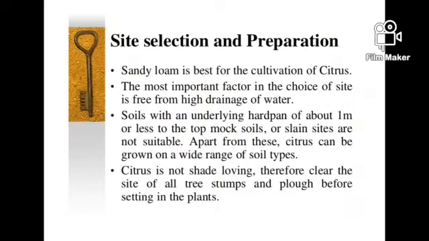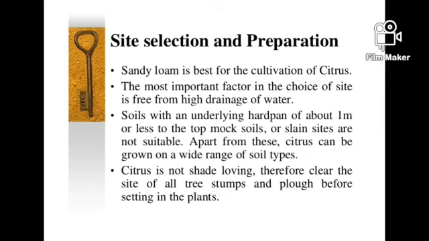Site selection and preparation. After selecting the area on which you have to prepare your orchard, the most important thing is to find out which soil the crop is grown in. Citrus grows best in sandy loam. The most important factor in the choice of site is freedom from poor drainage of water. Soils with an underlying hardpan of about 1 meter or less to the topsoil, or saline sites, are not suitable.